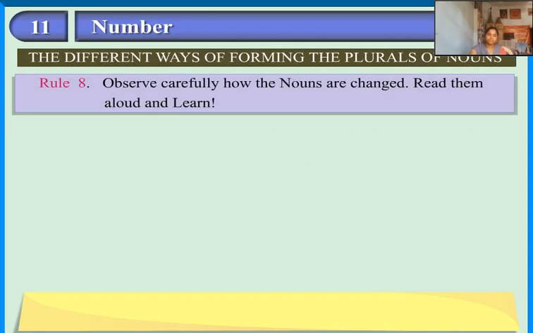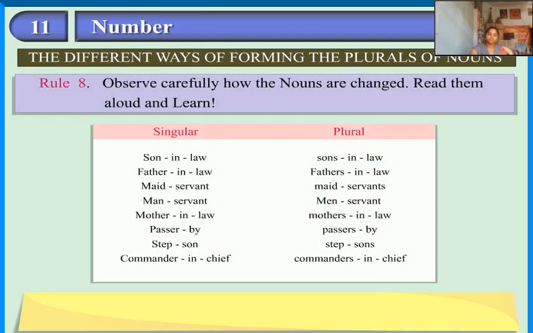Rule 8. Observe carefully how the nouns are changed. Read them aloud and learn. Singular, plural. Son-in-law, sons-in-law. Father-in-law, fathers-in-law. Maid-servant, maid-servants.